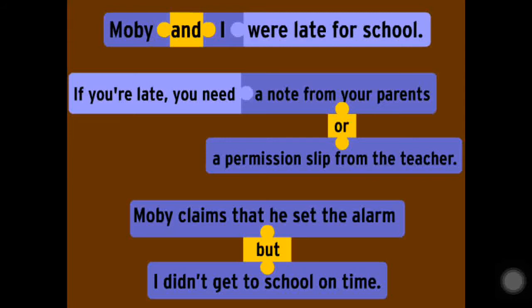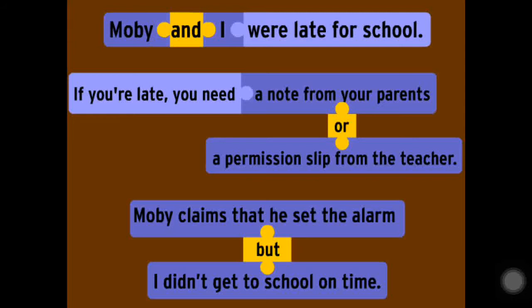But if I don't use but, how will the sentence be? Just imagine, see, I'll read out. I'll remove but now. Moby claims that he set the alarm. I didn't get to school on time. How is it looking? It's like as if you're talking in air. There is no meaning to it. Okay, Moby claims that he set the alarm. Okay, further what? He set the alarm. That is incomplete. The sentence is incomplete now. I didn't get to school on time.